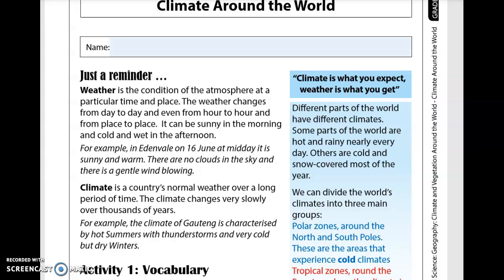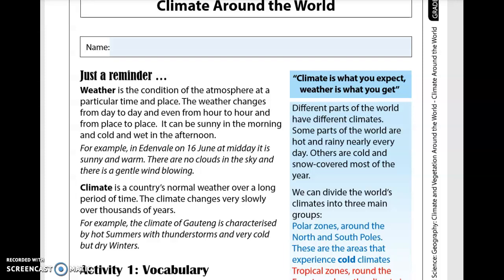Climate is a country's normal weather over a long period of time. The climate changes very slowly over thousands of years. For example, the climate of Gauteng is characterized by hot summers with thunderstorms and very cold but dry winters.